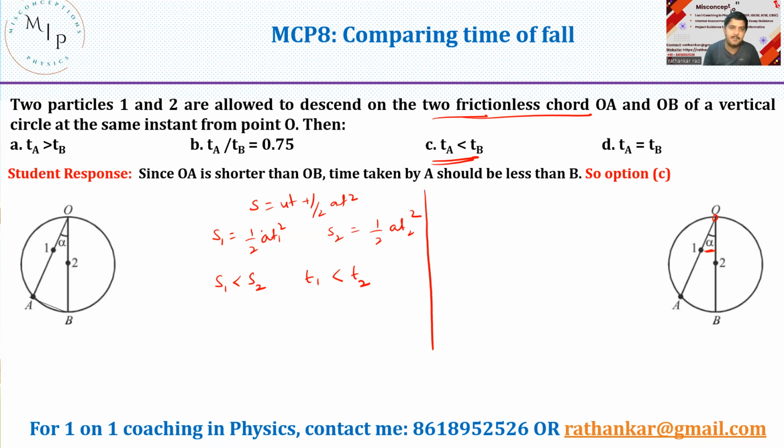Towards it, let me use the same equation S equals ut plus half at square, with S1 equal to half at square and S2 equal to half at square. Now the question is: the value of A, the acceleration when it is sliding, is it the same or is it different? Definitely, it will not be the same. The reason is that when it is sliding vertically downwards, this could be your G.